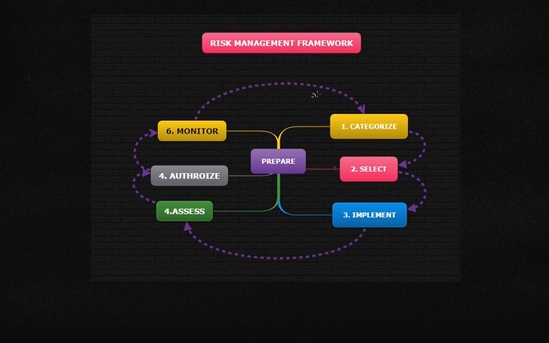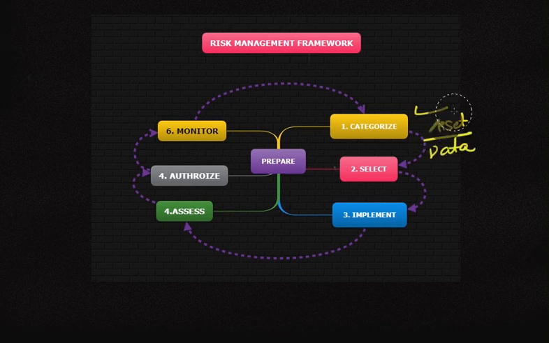Next, we will discuss the categorization stage. In the categorization stage, basically assets and information systems are categorized. Systems are categorized. So in categorize, assets, information systems, and data are categorized.